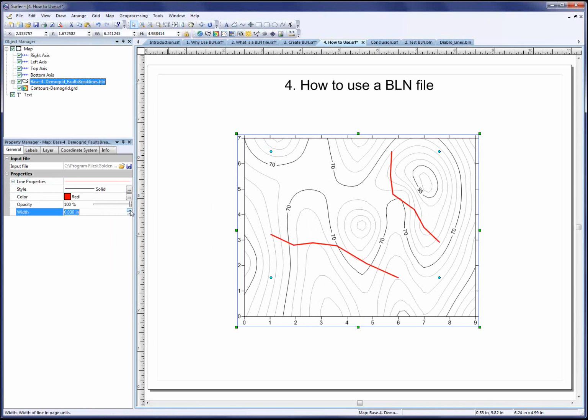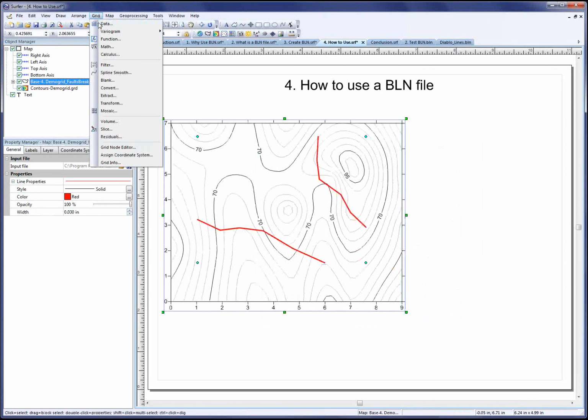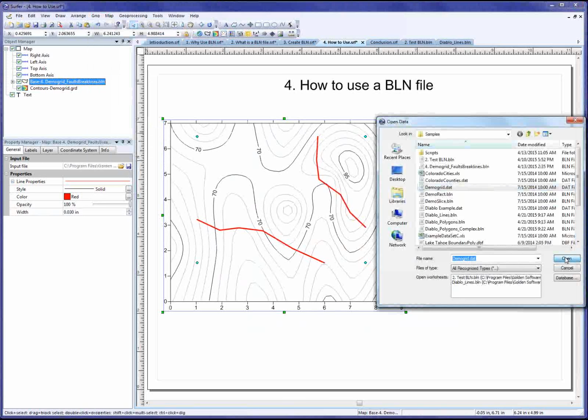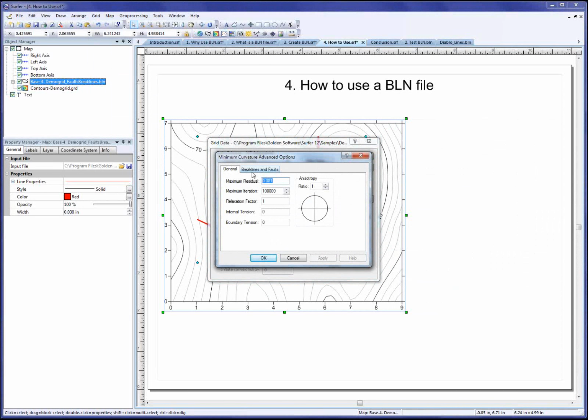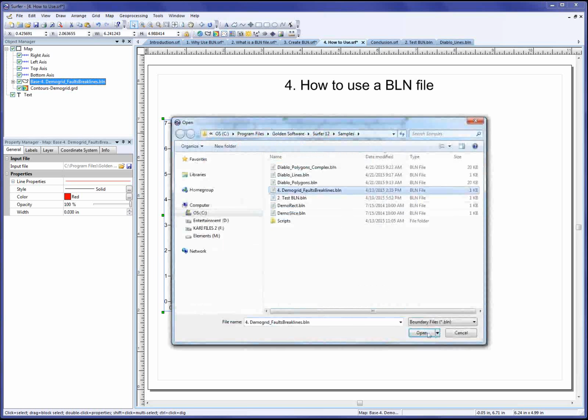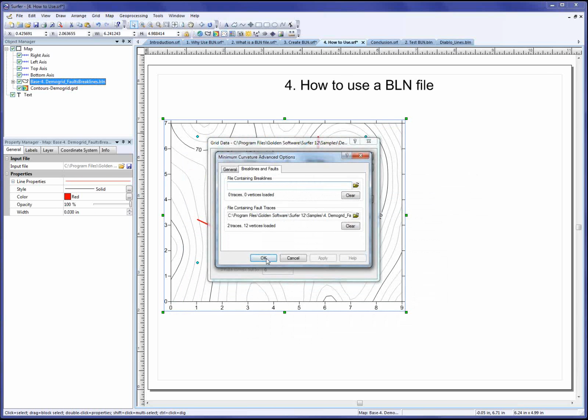So now let's regrid the data and use the BLN file with the two polylines in it as a fault file. I'll click Grid Data, select the data file, and click Open. Not all gridding methods support faults, but minimum curvature does. So I'll keep the gridding method set to minimum curvature and click the Advanced Options button. Click on the Break Lines and Faults tab, and then add the faults file. Click this button, select my fault file, click Open, and click OK.